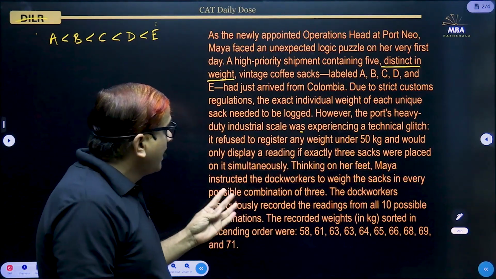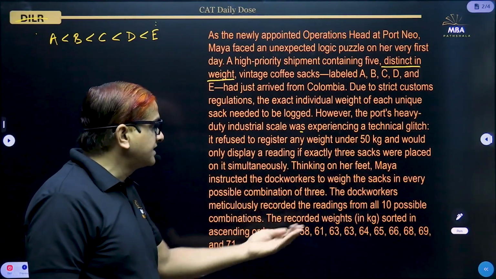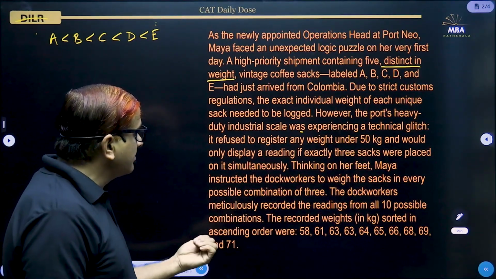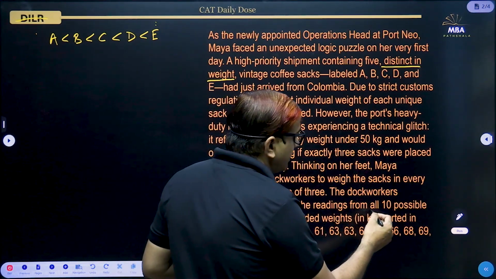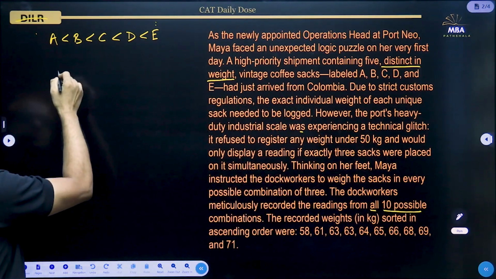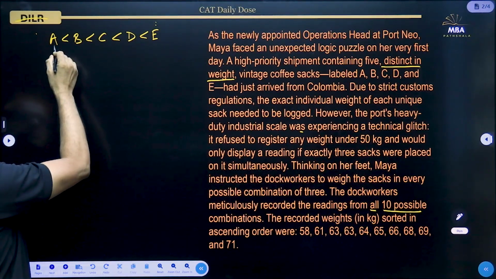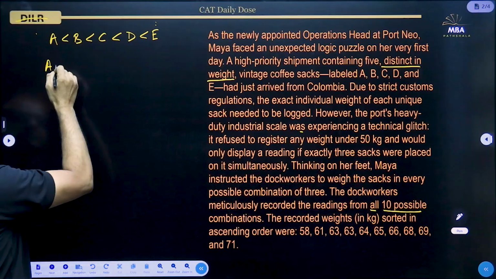Now the dock workers are weighing 3 at a time, so 3 bags at a time. How many possible combinations are there? So there are all 10 possible combinations. So let us write those possible 10 combinations. So maybe A, B and C, the three lightest, they are weighed together.